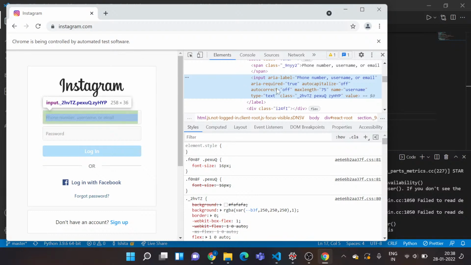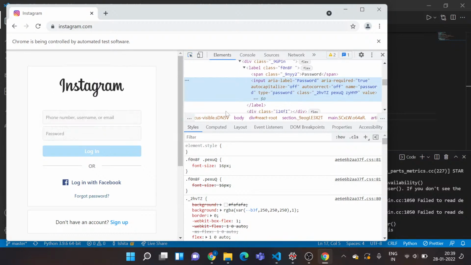For that I need any one of the attributes of this tag. If I get that, I'll be able to locate this one. For simplicity, I'll be taking name. And if I inspect the password, I'll get name as password. So these two will be good to go. So I actually want to find my element by name.